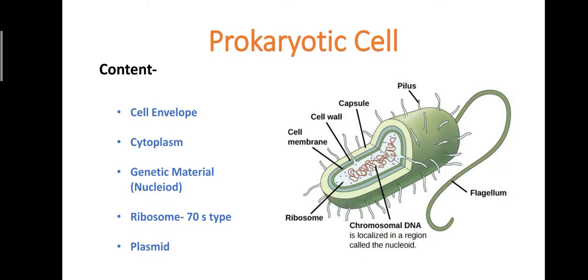Second, the cell wall. The cell wall is the second layer of the bacterium. Mainly, bacteria are divided into two types, archaebacteria and eubacteria. The cell wall of archaebacteria is made up of pseudopeptidoglycan. Pseudo means false, and peptidoglycan means what? There is an inappropriate proportion of protein and carbohydrate content present, which is why it is called pseudopeptidoglycan. The eubacterial cell wall is made up of peptidoglycan. The chemical components of peptidoglycan are NAM and NAG.